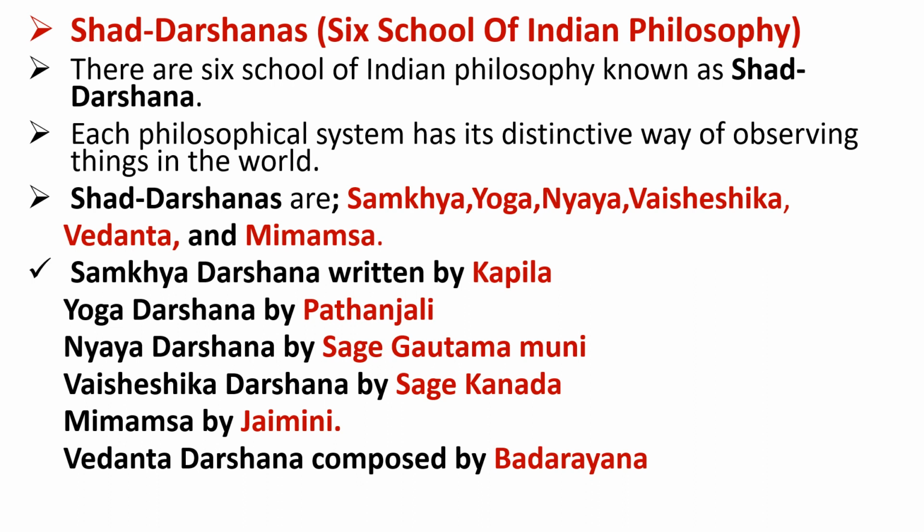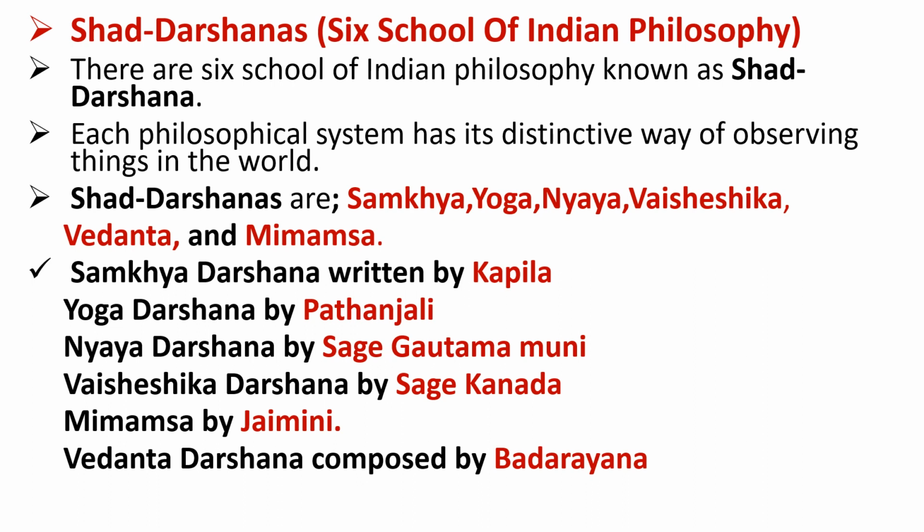Another important aspect is the shaddarsanas or six schools of Indian philosophy. There are six schools of Indian philosophy known as shaddarsanas. Each philosophical system has its distinctive way of observing things in the world. Shaddarsanas are Samkhya, Yoga, Nyaya, Vaisheshika, Vedanta, and Mimamsa.